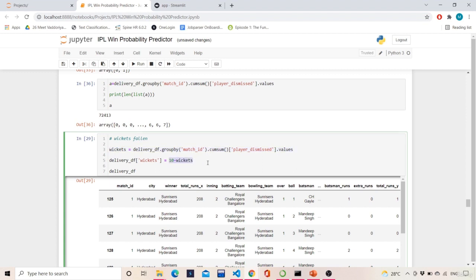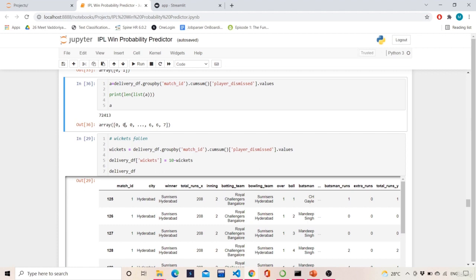And what I'm doing is 10 minus wickets. This will tell me how many wickets are left. Basically here I have to write wickets left. So 10 minus wickets left. What this will do is, 10 minus wickets means 10 will be subtracted from the 0, so 10 minus 0 is 10, so 10 wickets are left for ball number 1.